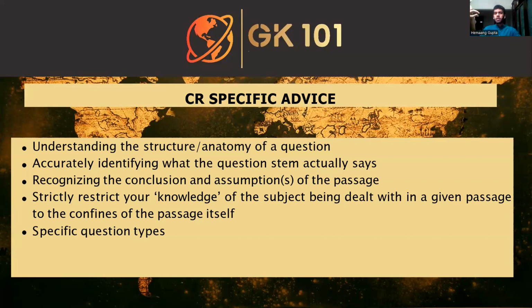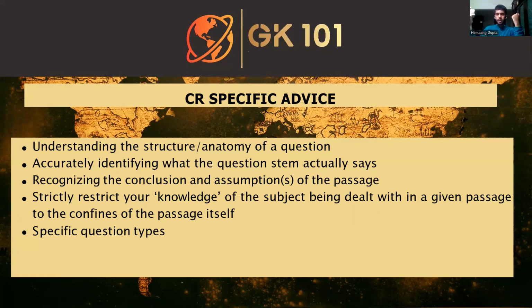Now these two question types, although there's a very subtle shift in the way that they're framed, I wouldn't say they're drastically different, but they're still different in the way that you need to approach the question, right? So you need to figure out what the question stem is actually saying and just take a moment to ask yourself, is whatever I think of this question the same as what the question wants me to think of it?